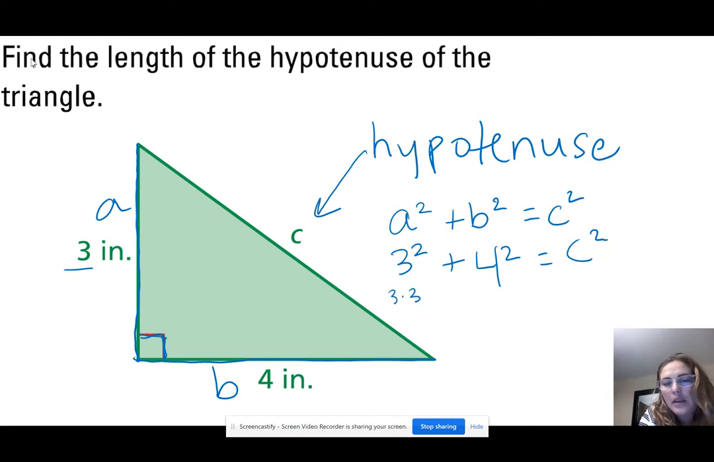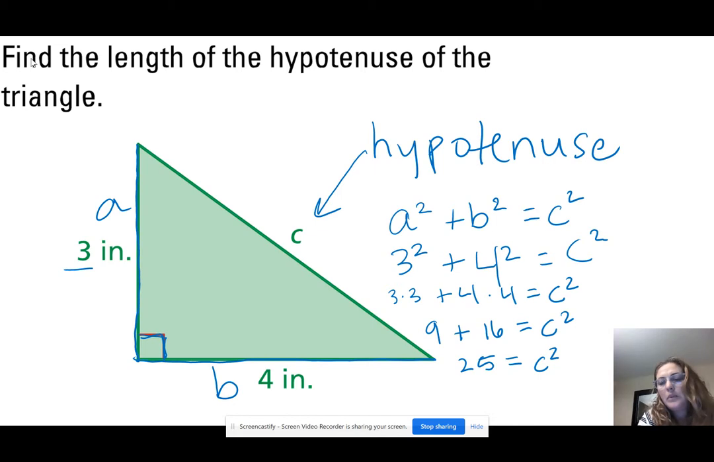So 3 times 3 plus 4 times 4 equals C squared. 3 times 3 is 9. 4 times 4 is 16. That equals C squared. So 25 equals C squared.